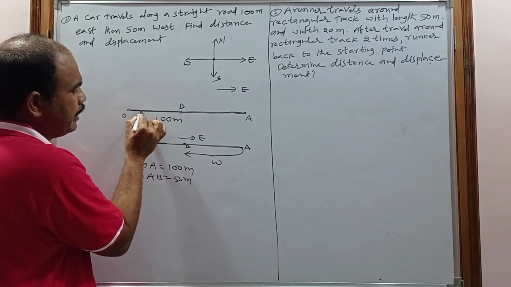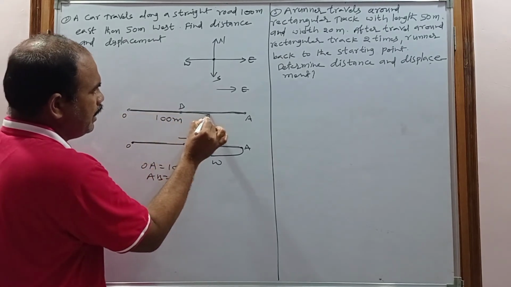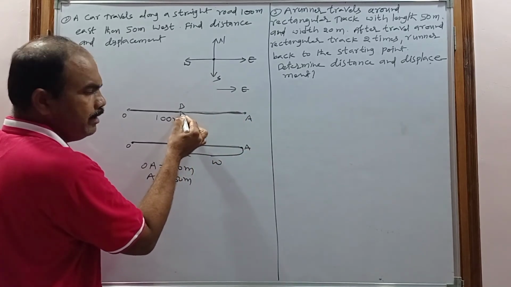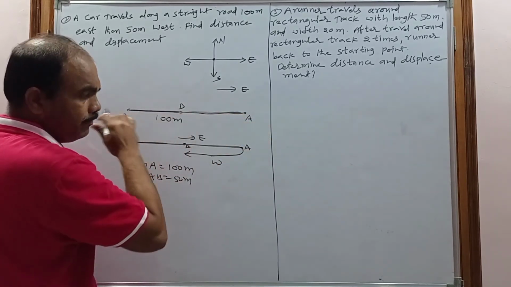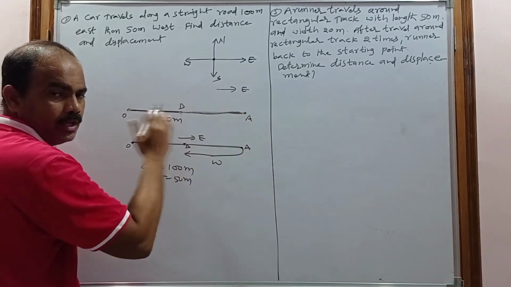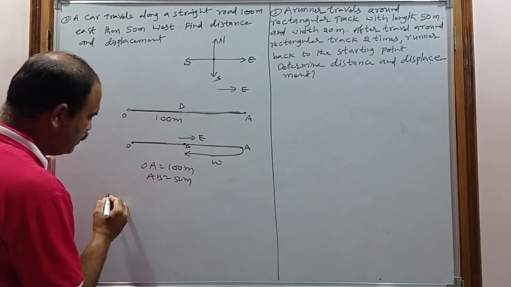O, and it travels in the direction of east and covers 100 meters, again comes to place B covering 50 meters. And what is the total length of path? Total length of the path. So O to A and A to B, and nothing but total path is how much? 100 plus 50. So what is the distance?